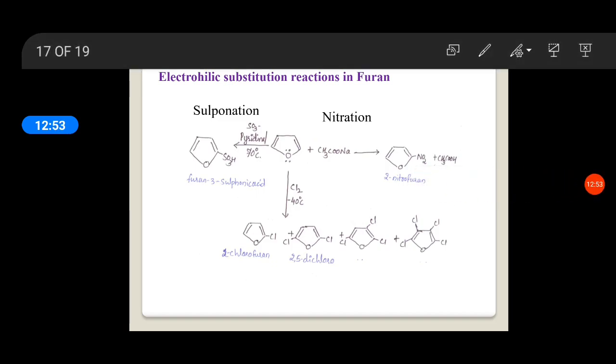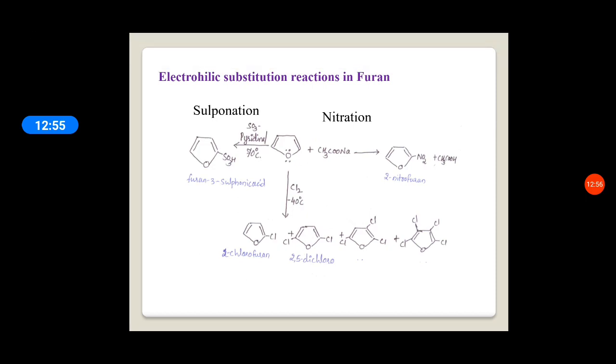And when treated with chlorine at minus 40 degrees centigrade, because it is more susceptible to halogenation or chlorination, very low temperature is required for this reaction. So when furan is treated with chlorine at minus 40 degrees centigrade, it gives a mixture of products, that is 2-chlorofuran,